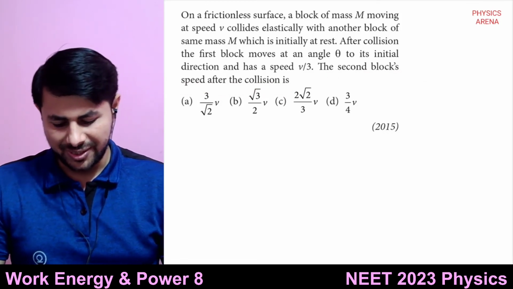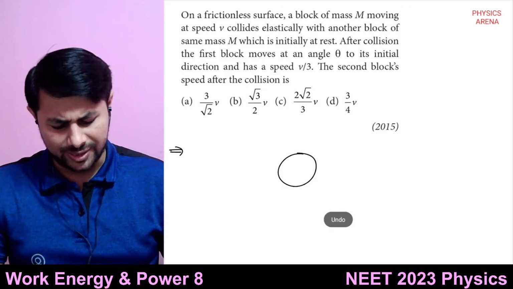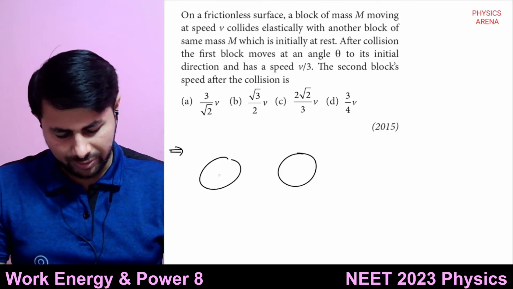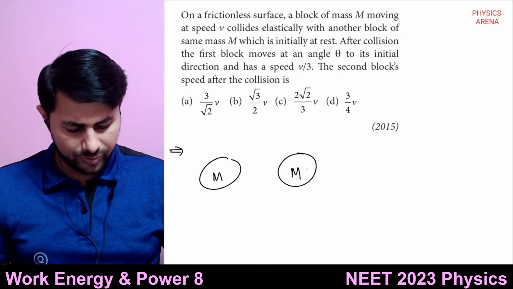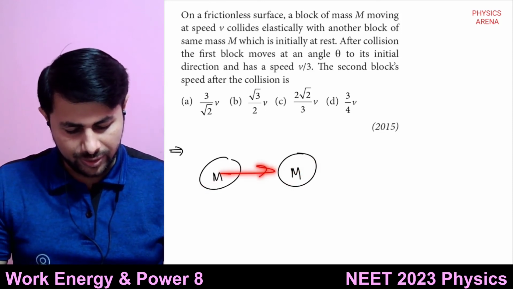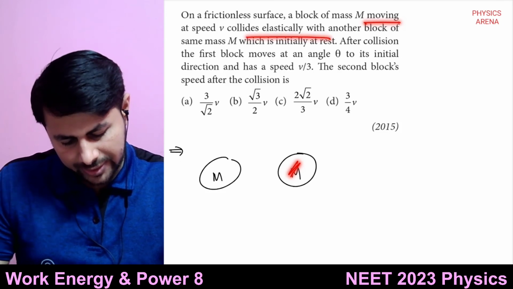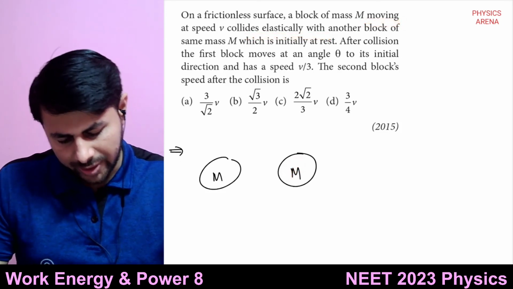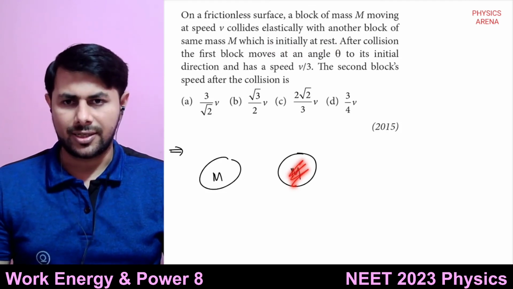This is simple, right? There are two bodies with the same masses. They collide elastically, and the other block was initially at rest.